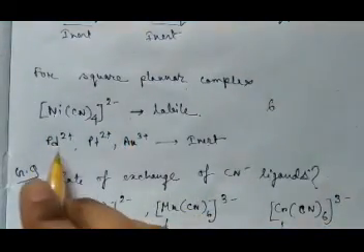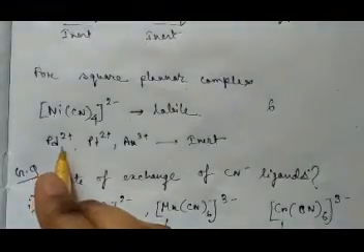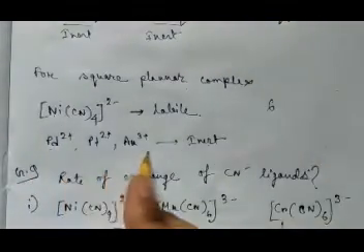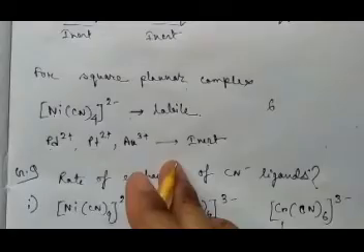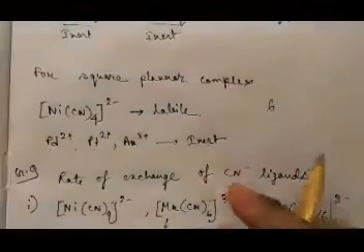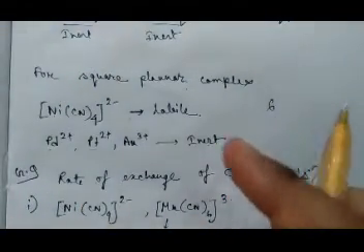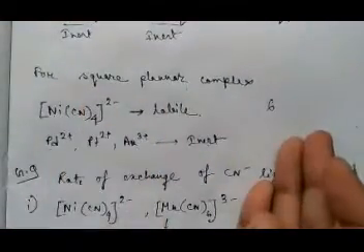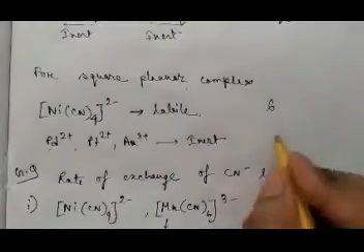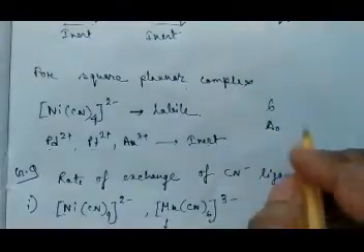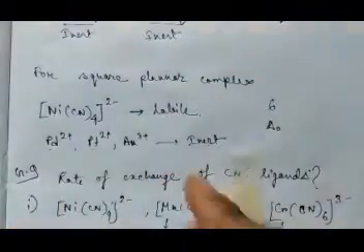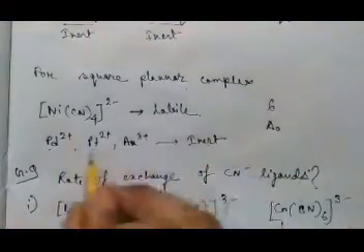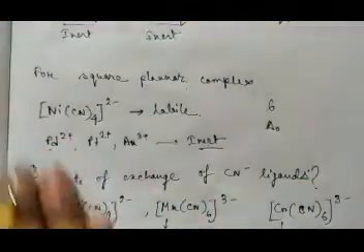But in case of 4d or 5d metals like palladium, platinum, and gold 3+, in these cases the crystal field splitting is more for 4d or 5d metals. So if you want to know about the factors which affect the crystal field splitting, that is delta o, you can see my video which will be given in the description box. So in this case, as the splitting is very high, the square planar complexes of these metals will be inert. So keep that in mind.